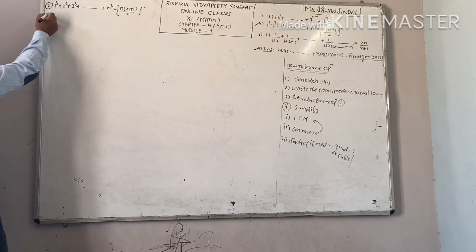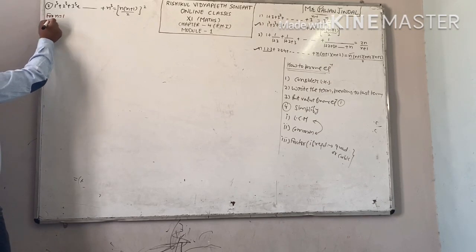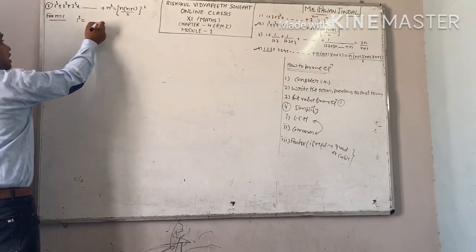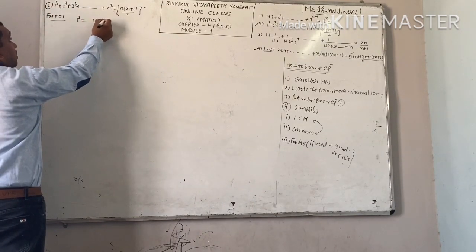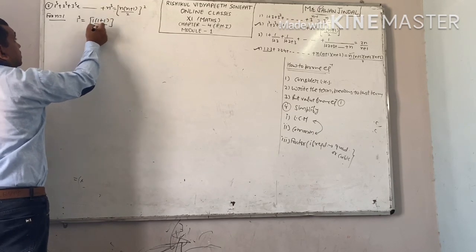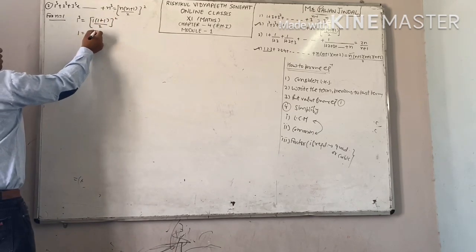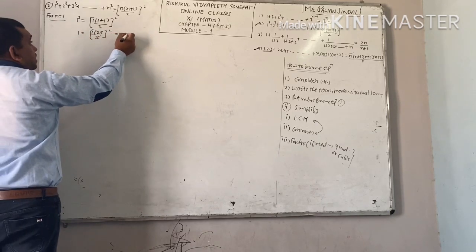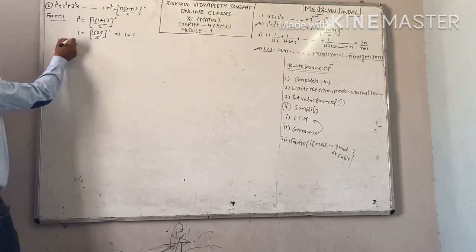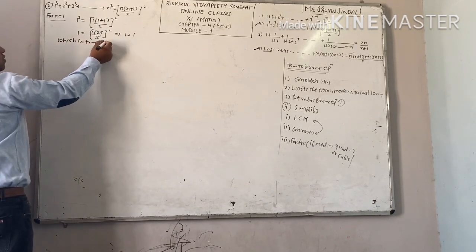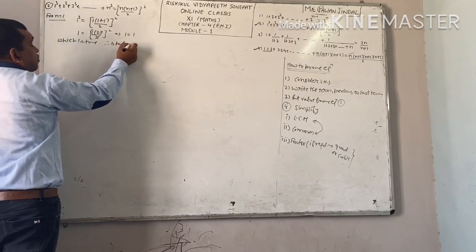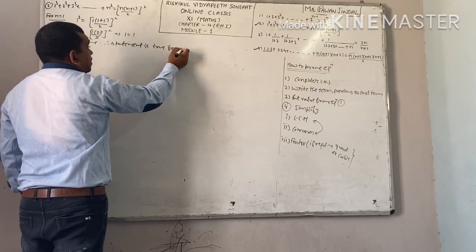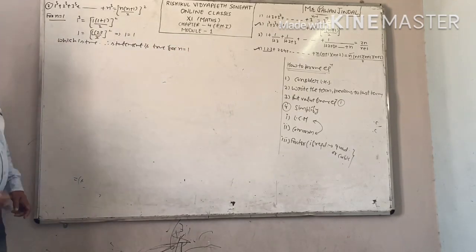Now first step, for n equal to 1. n equal to 1 means the number of terms is equal to 1. 1 cube. Here 1 into 1 plus 1 divided by 2 whole square. 1 cube is 1. This is 1, 2 by 2 whole square. This 2 is cancelled out. This implies 1 equal to 1, which is true. Therefore, the statement is true for n equal to 1.